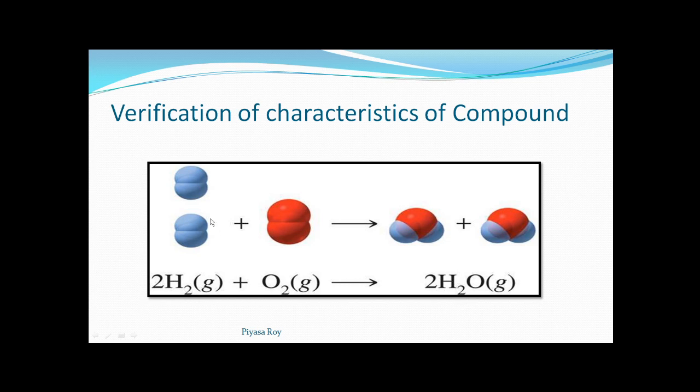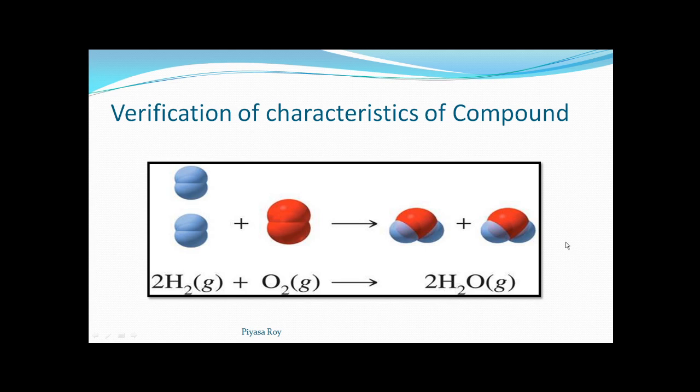From these two gases we are going to get water vapor. That's why we have written G here, and this vapor will condense and form liquid water, and in this reaction heat will be evolved.